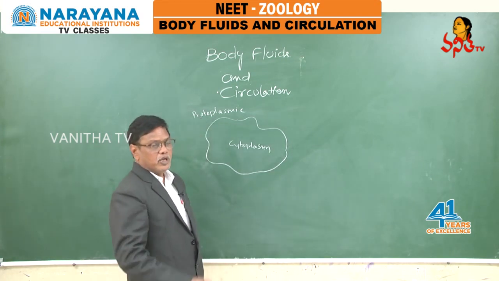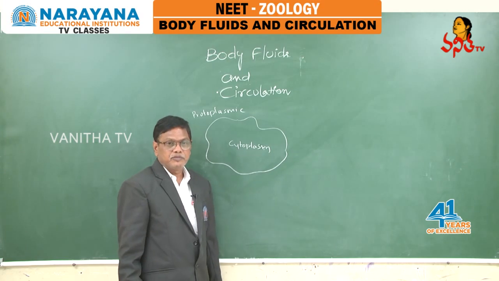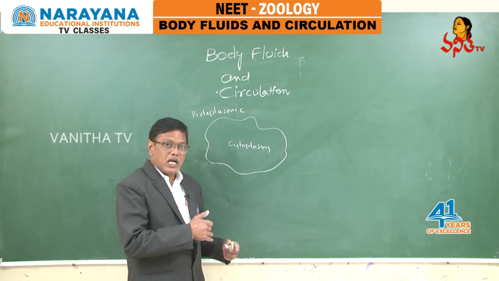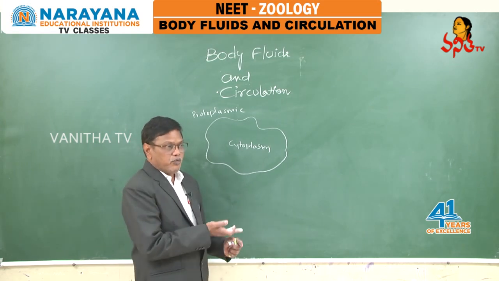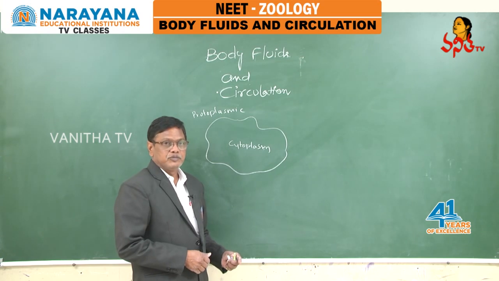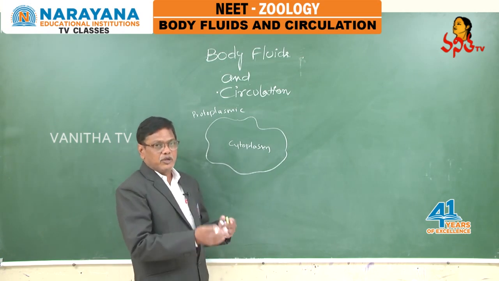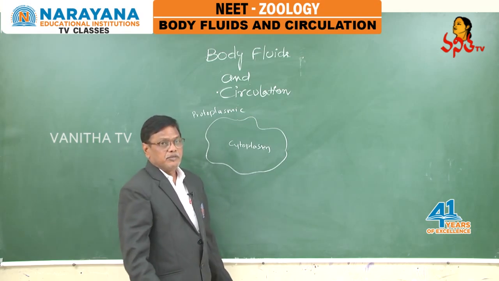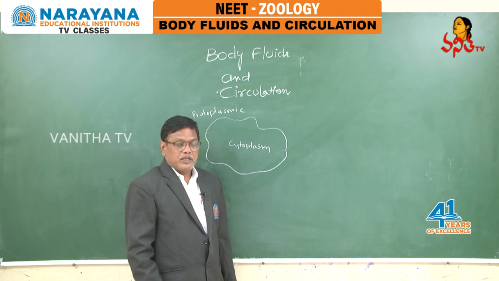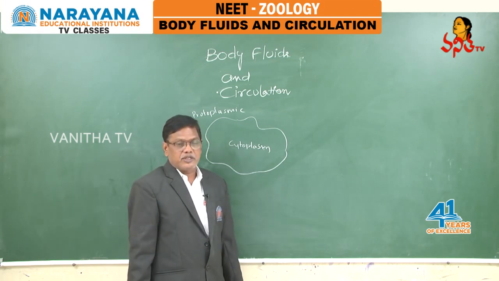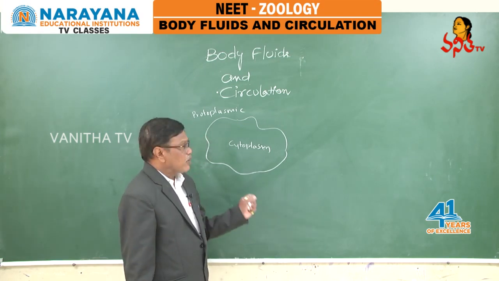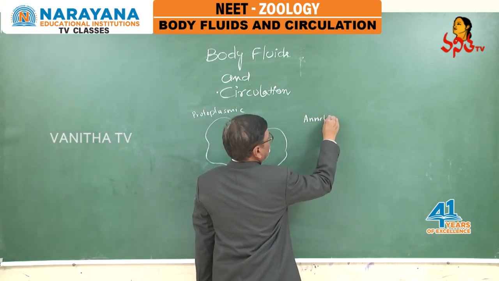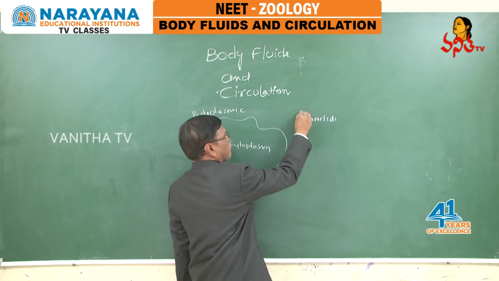Then coming to metazoans like poriferans and cnidarians. In poriferans, as well known to you, a definite canal system is present, and water flows through the different channels. In cnidarians also, there is flow of water into the body and out of the body. That only helps in circulation. Coming to the next, a true circulatory system appeared for the first time in annelids.